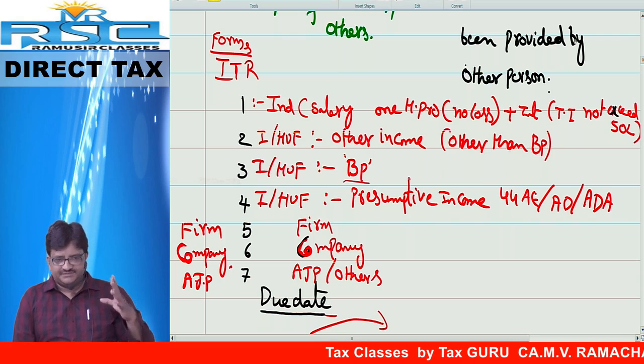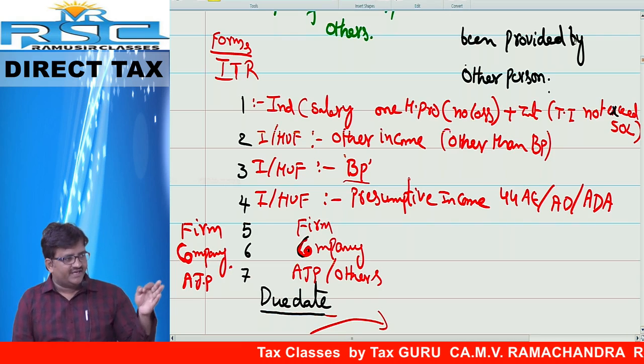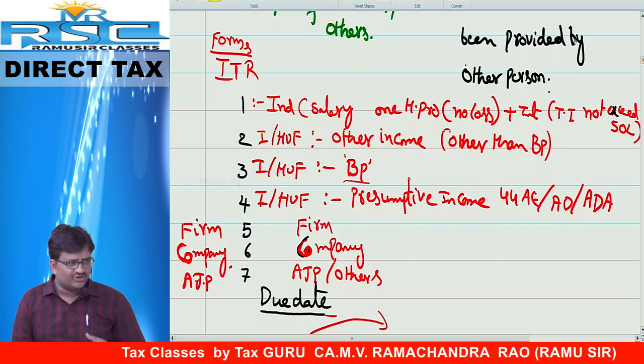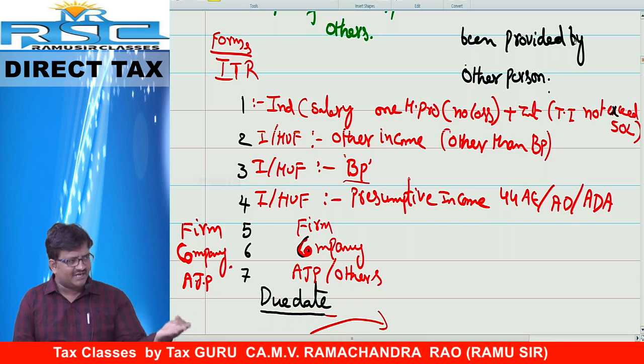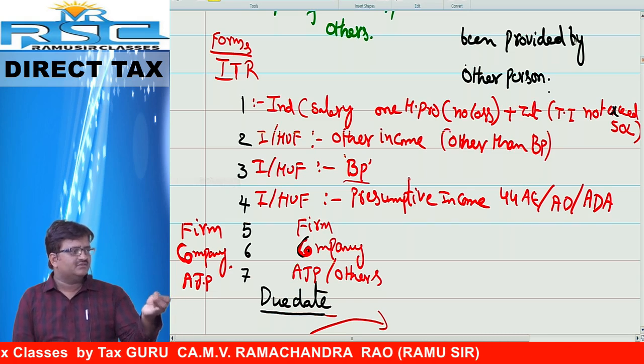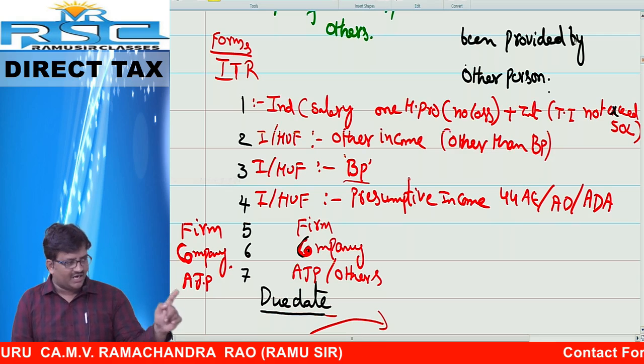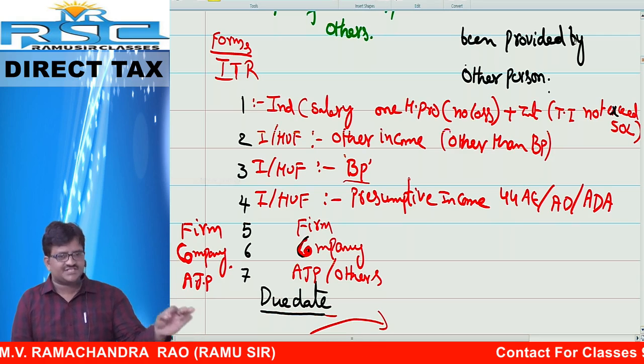Idea 7. AJP, Artificial Judicial Person. Friends, not only that, charitable trust, political party, media, trade unions, all these people file ITR number 7 only. Make a note: Artificial Judicial Person or others.